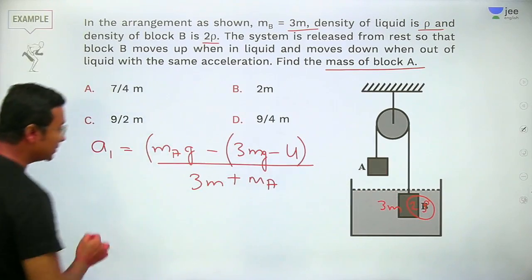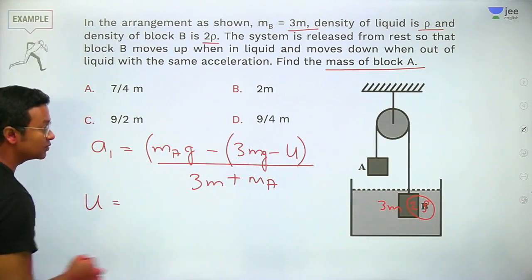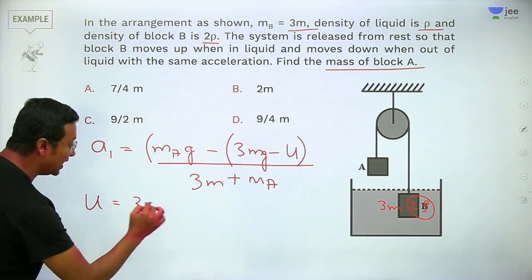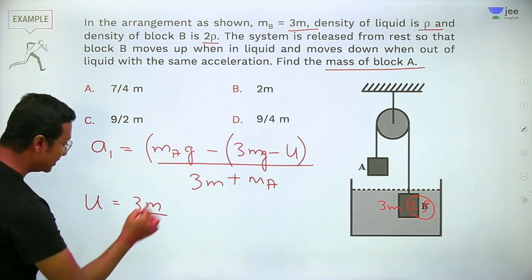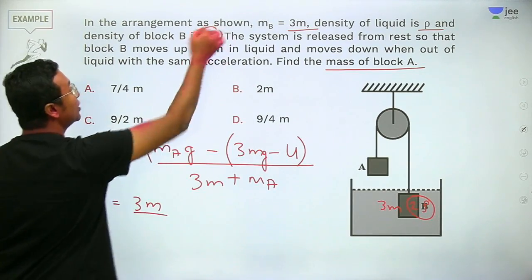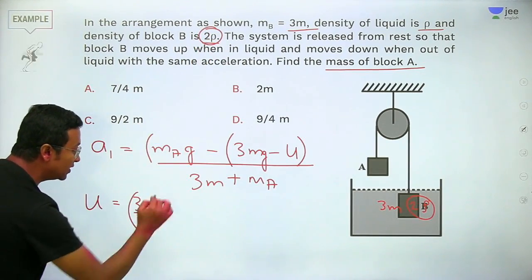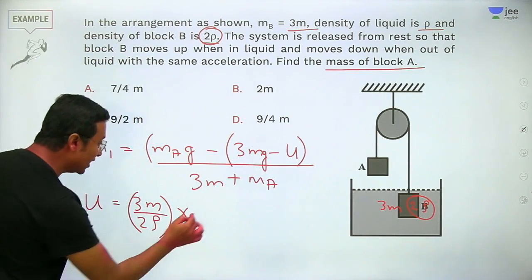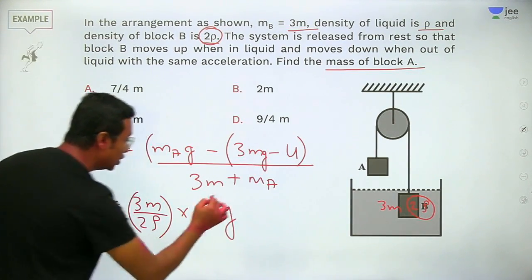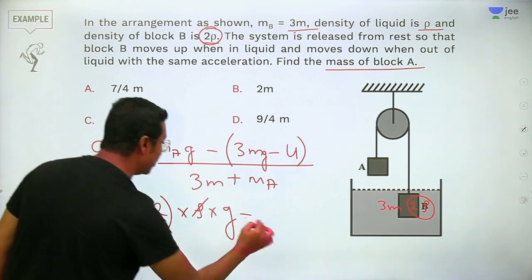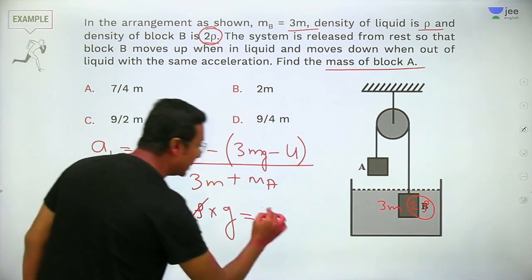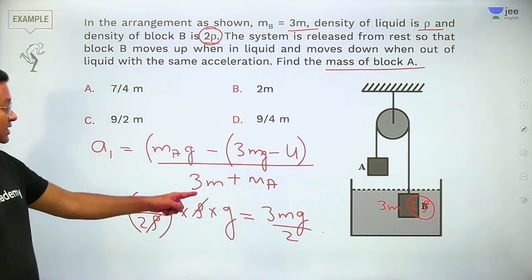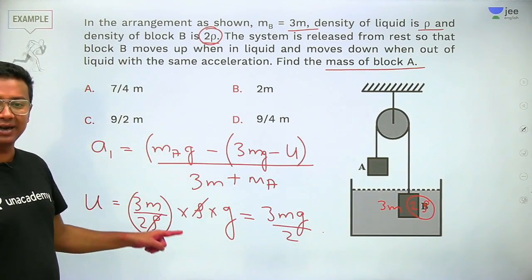So upthrust will be equal to the volume of the liquid displaced, which is 3m divided by the density of the block, 2 times rho, times the density of the liquid, rho, into g. So rho and rho cancel, and you get 3mg divided by 2. This is an important relationship.